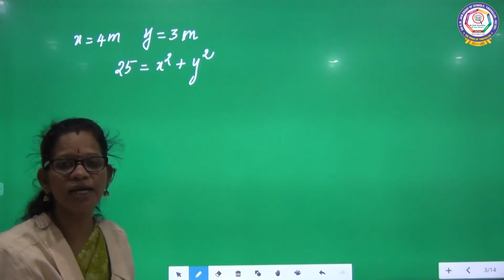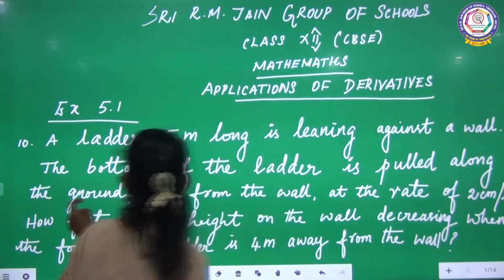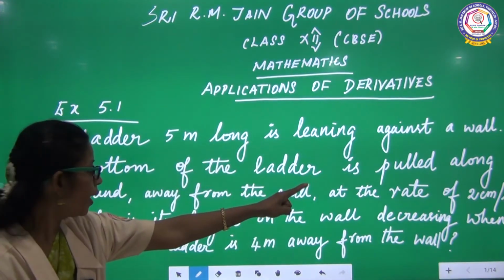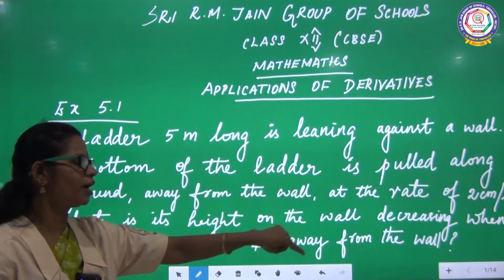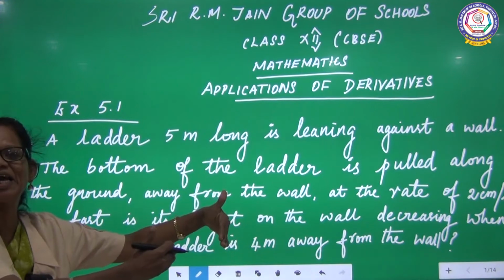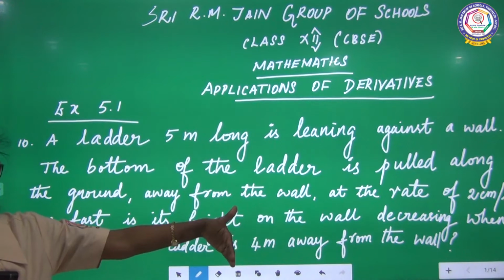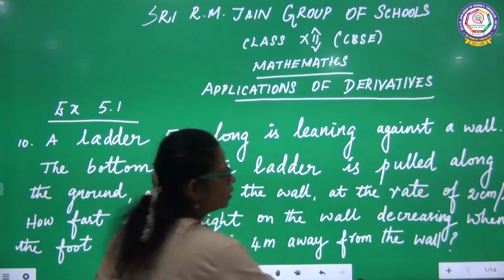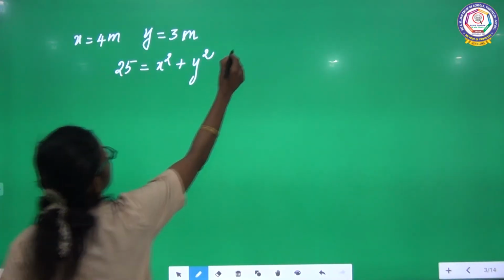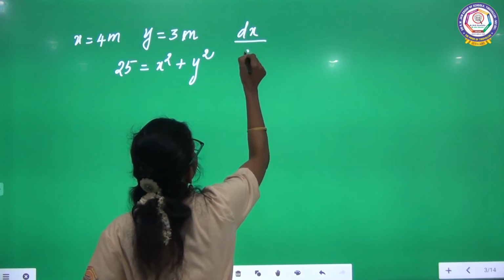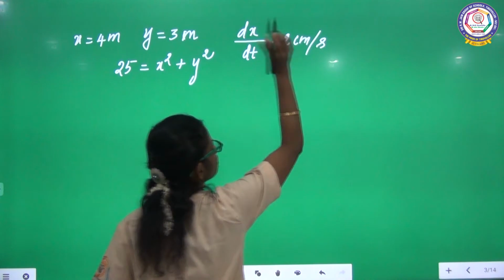In the question, what they given: the bottom of the ladder is pulled along the ground away from the wall at the rate of 2 centimeter per second. That means dx by dt. Away from the wall, what we consider x. So dx by dt equal to 2 centimeter per second.